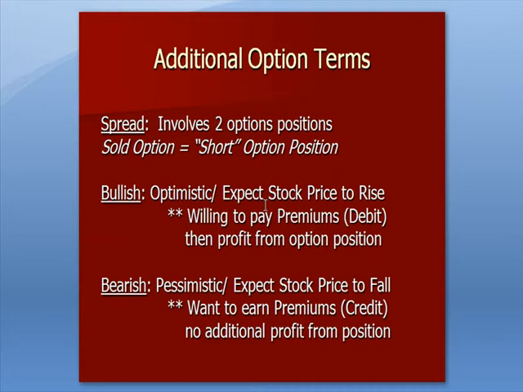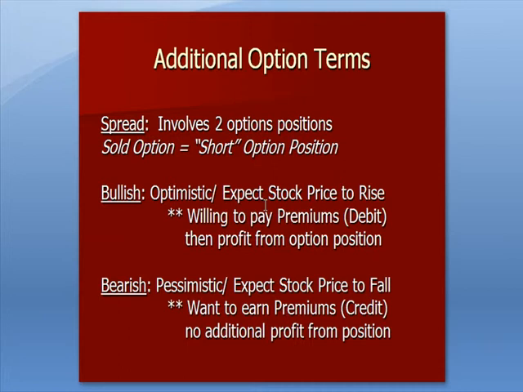Bullish and bearish are two terms that are general for the marketplace, but we can apply them specifically to options. Bullish means optimistic. There used to be the catchphrase for Merrill Lynch, bullish on America, on the TV ad. Bullish means optimistic, which means you expect prices to rise. If that's the case, you're willing to pay premiums, which we also call a debit transaction in options. A debit means you're willing to pay a premium because you expect a profit from the option position. That is, the profit you'll get from the option is more than the premiums that you're paying. That's a bullish position.